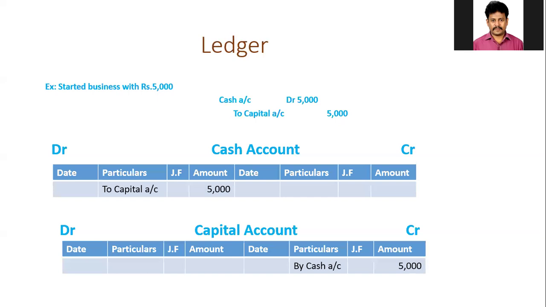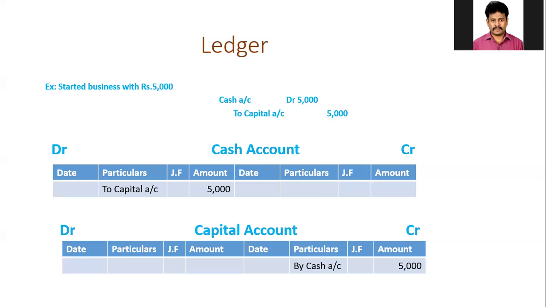Here the transaction taken is: started business with rupees 5,000. Then what is the entry for this transaction? The entry for the given transaction is cash account debit to capital account, 5,000 rupees. Now how is this entry posted to different accounts? We can prepare two separate accounts from this entry. One is the cash account and the other one is the capital account.